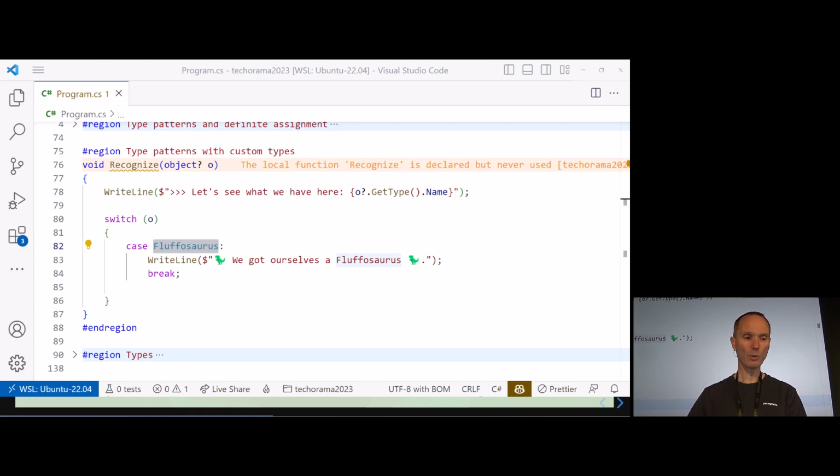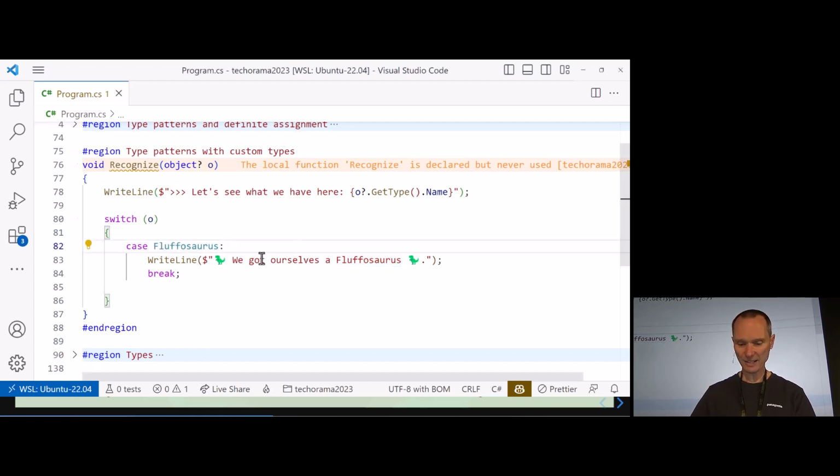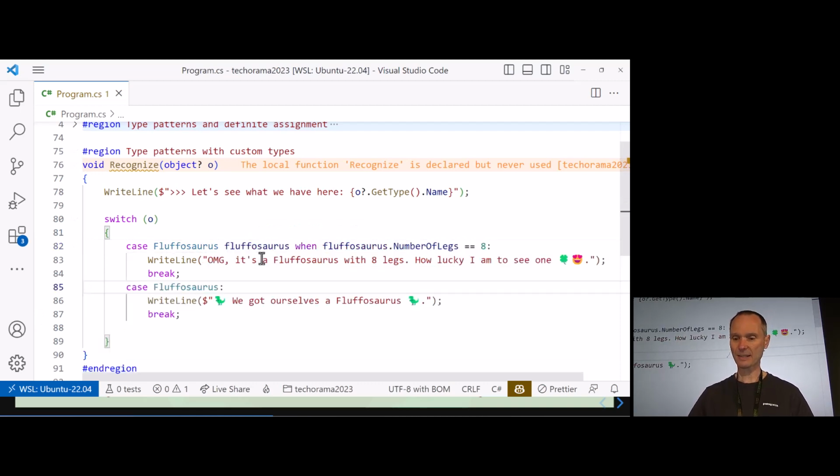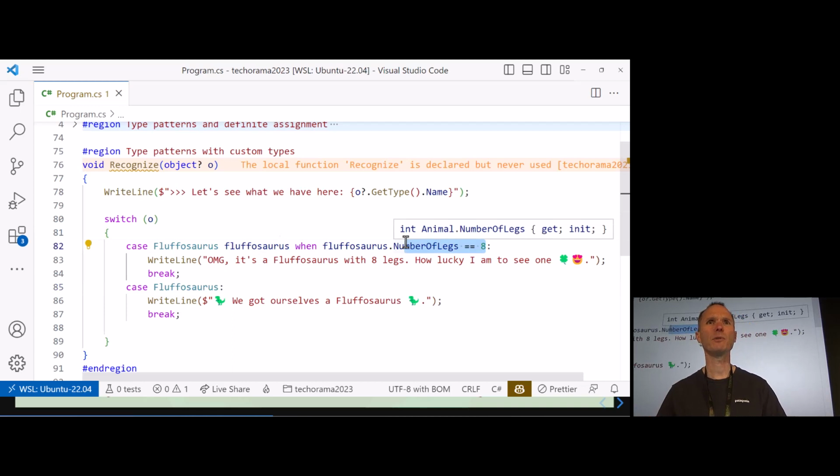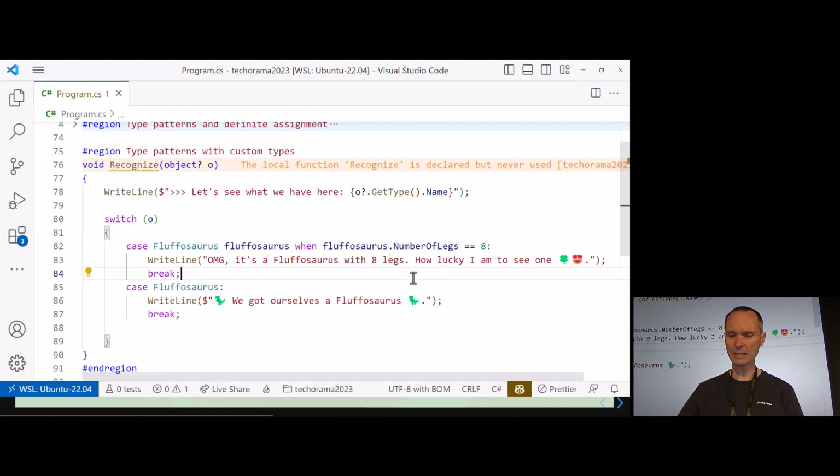Now we would like to handle in a more specific way a Fluffosaurus which has 8 legs. Oh my God, have you ever seen a Fluffosaurus with 8 legs? I'm not even sure if something like that exists, but it looks like it really exists. And the important thing, technically, is that we now can combine the pattern, which is here, the type pattern, together with the definite assignment, this is this one.